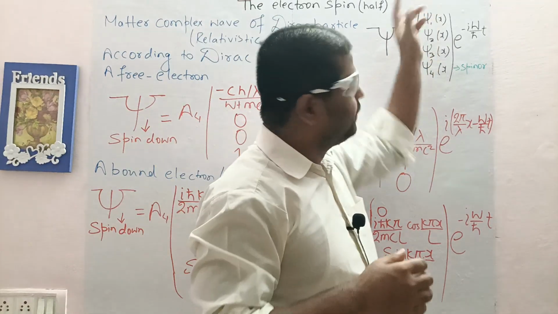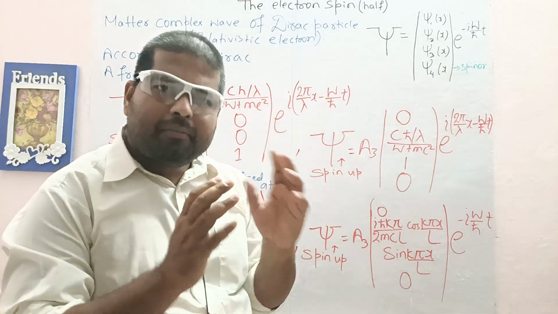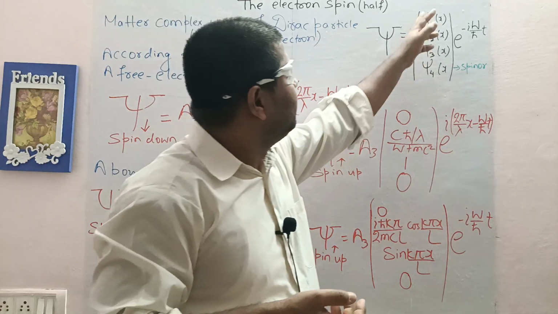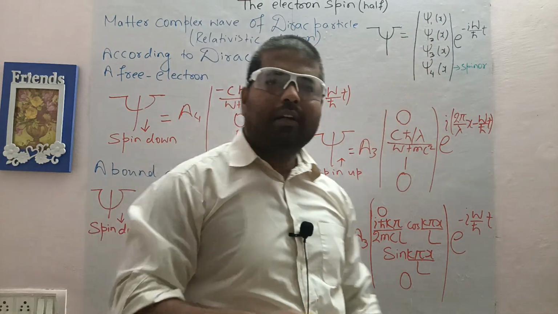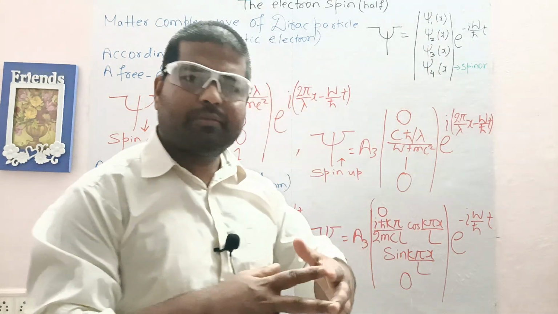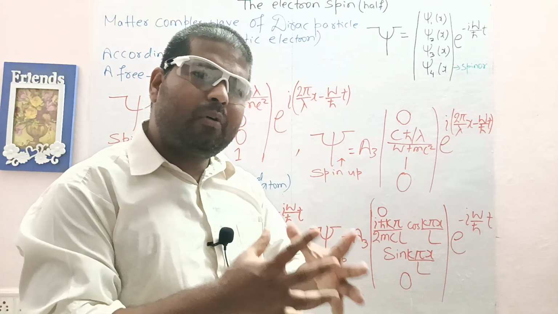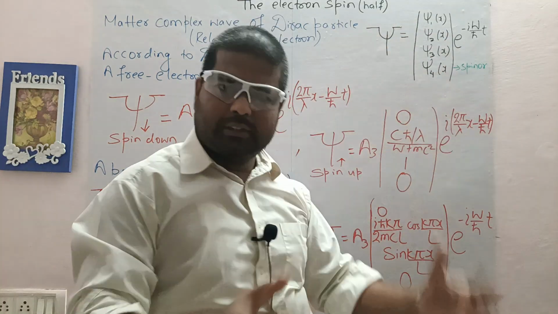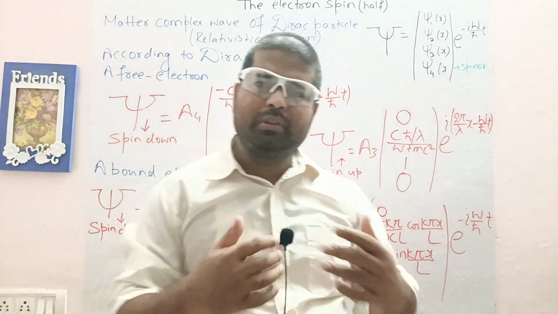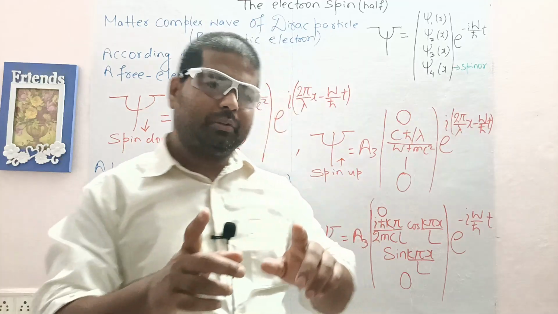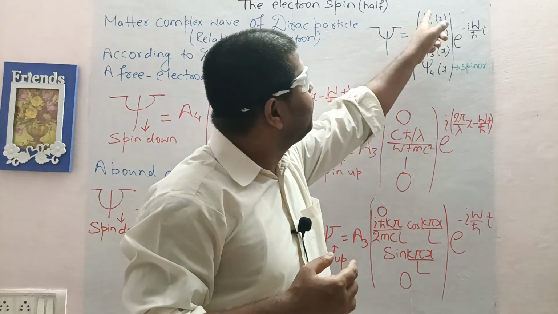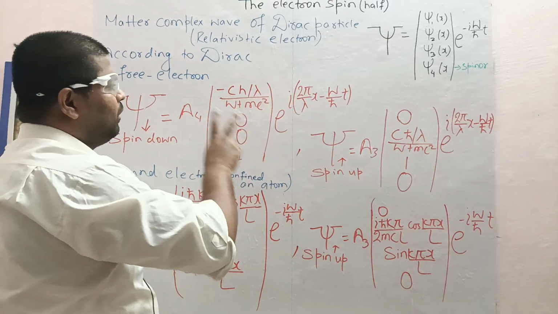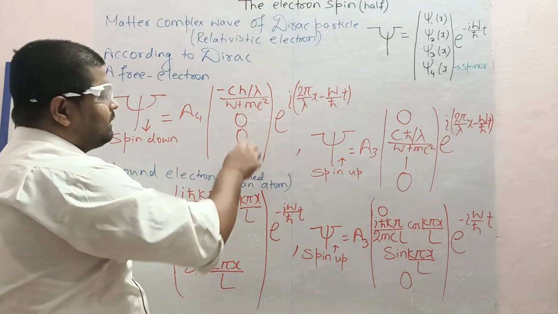The 4 amplitudes for an electron at relativistic speed are the 4 states, meaning vibration along 4 types of waves, out of which 2 are for the positron, the antiparticle, and to know that you have to watch another video that I will make. So here we always have to take 2 as 0, and the rest 2 as this and this.